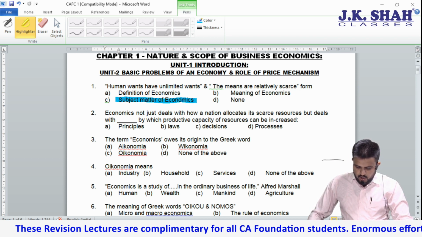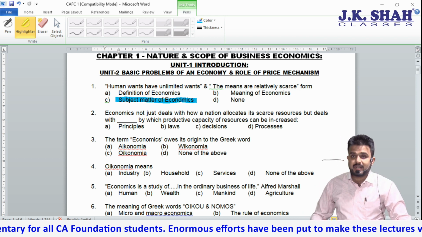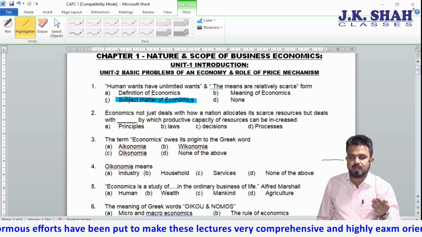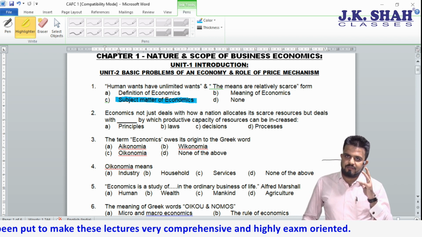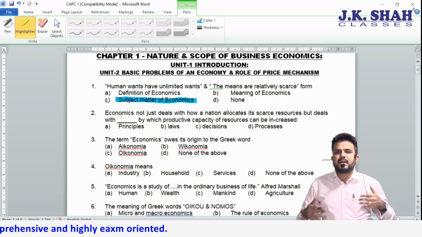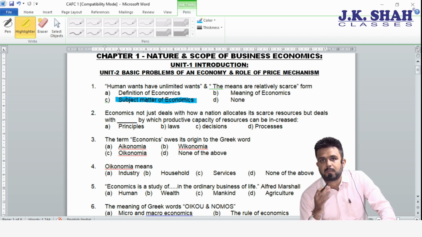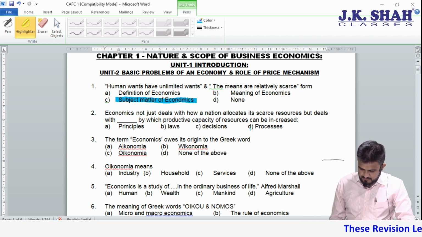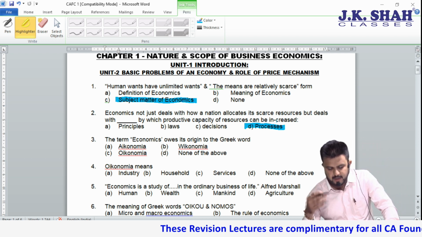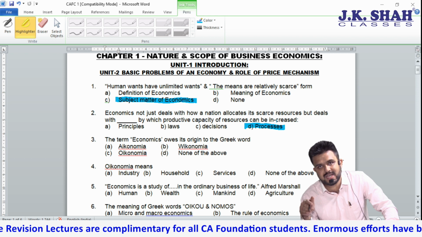Now, second: economics not just deals with how a nation allocates its scarce resources, but deals with dash by which productive capacity of resources can be increased. They are trying to say economics is definitely talking about scarcity, about allocation of resources, but it will also talk about how resources can be best utilized. Processes is the correct answer. But deals with processes by which productive capacity of resources can be increased. How to do it, what is the process, they will teach.